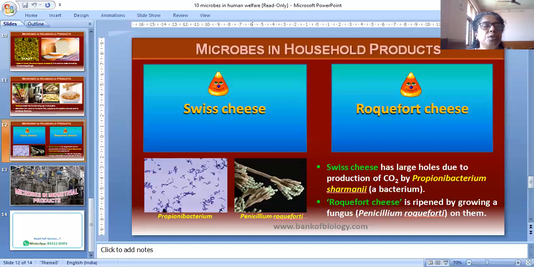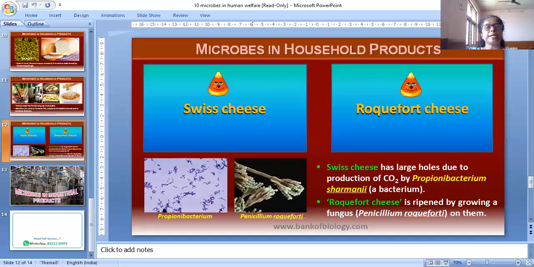Statins produced by the yeast Monascus purpureus have been commercialized as blood cholesterol lowering agents. How does it work?